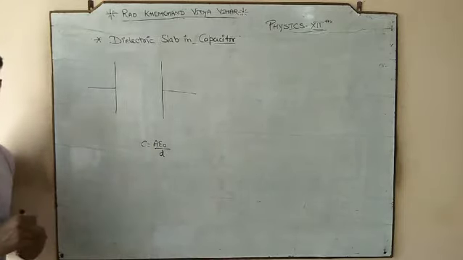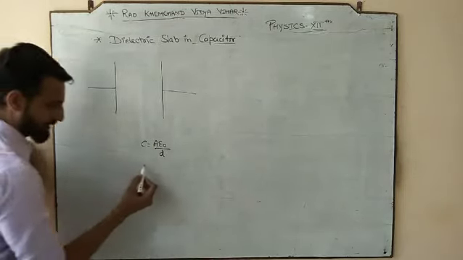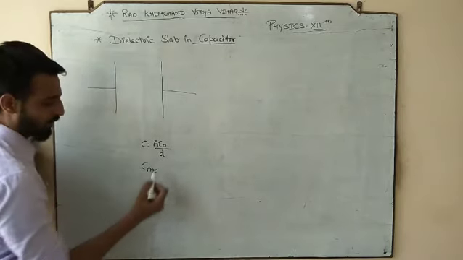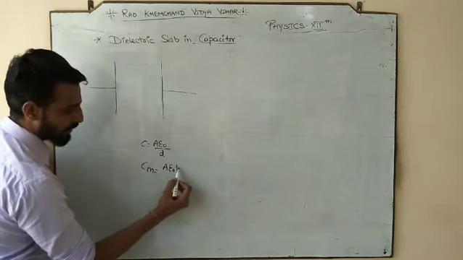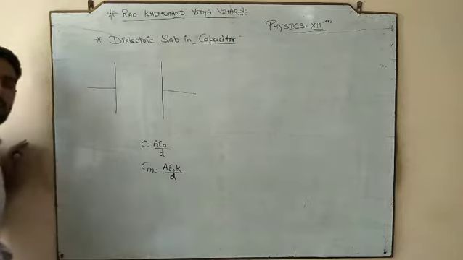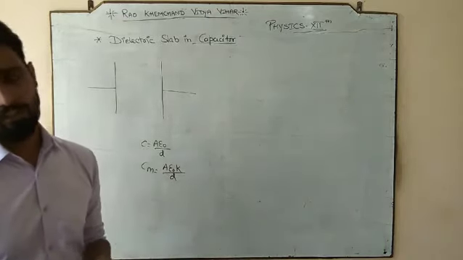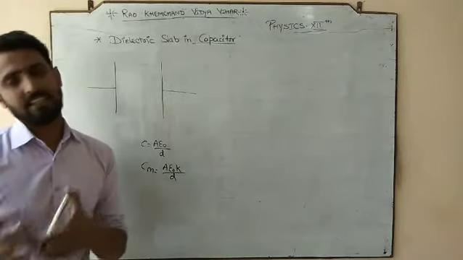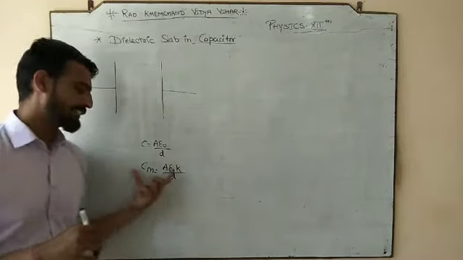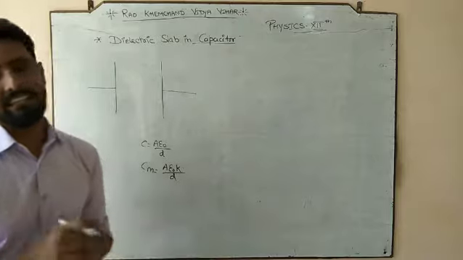So this is the capacitance in air. Capacitance in medium, what would it be? Aε₀K by d. That means permittivity in air is going to multiply with the dielectric constant, also called the relative permittivity, or you can say the capacitance will increase by K times.